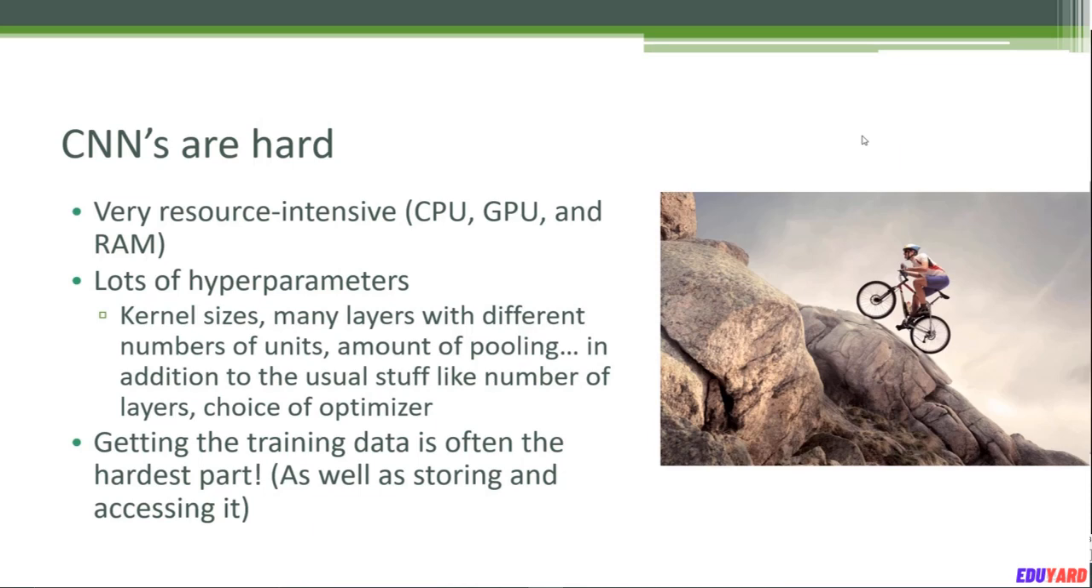So in addition to the usual stuff, you can tune the topology of your neural network, or what optimizer you use, what loss function you use, or what activation function you use. There are also choices to make about the kernel sizes, that is the area that you actually convolve across. How many layers do you have, how many units do you have, or how much pooling do you have when you are reducing the image down. There's a lot of variance here. That's almost an infinite number of possibilities for configuring a CNN, and often just obtaining the data to train your CNN with is the hardest part.